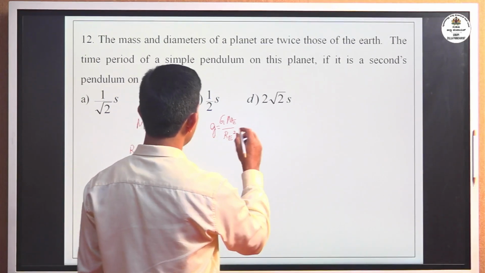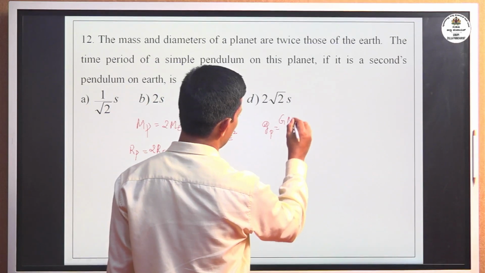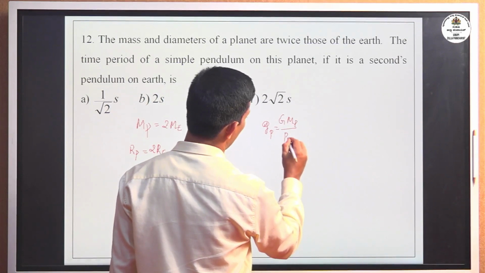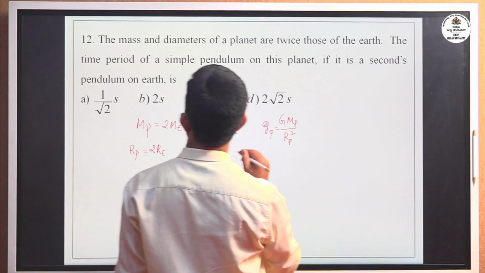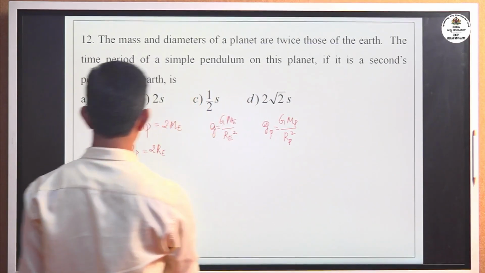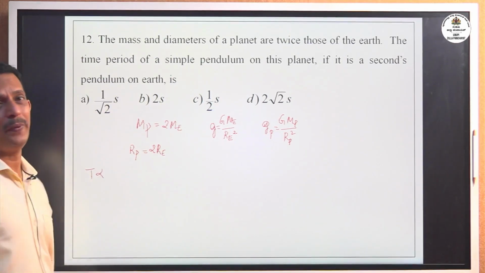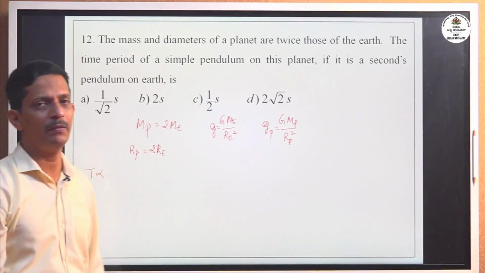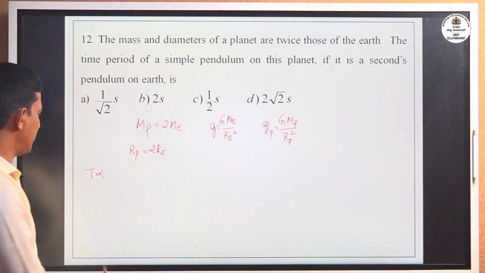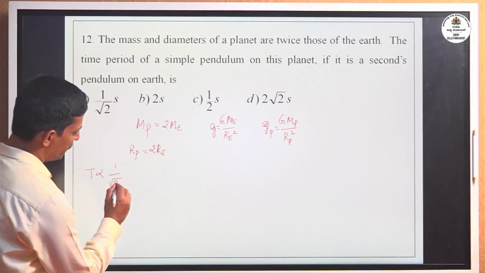For the planet, gp equal to G Mp divided by Rp square. Now time period and acceleration due to gravity relation, we knew that T equal to 2 pi square root of L by g, or T is directly proportional to 1 divided by square root of g.